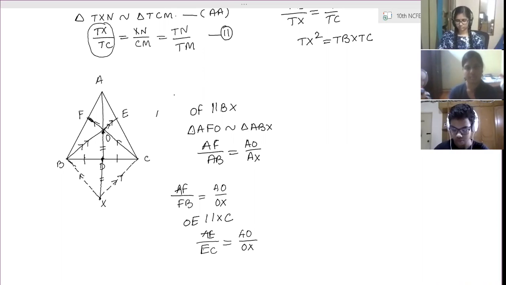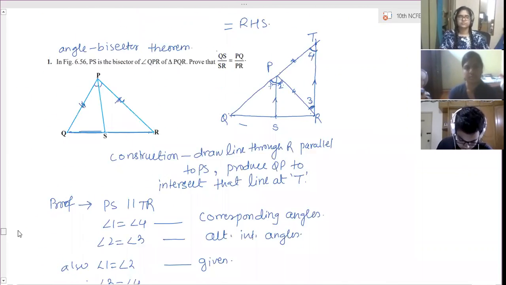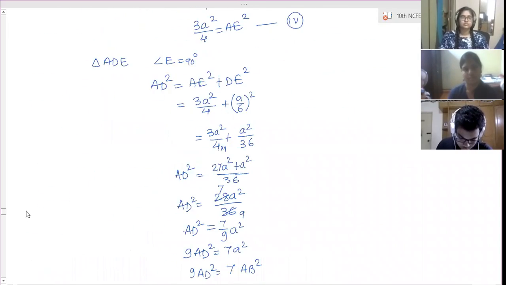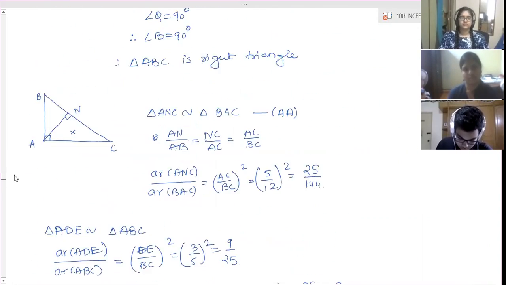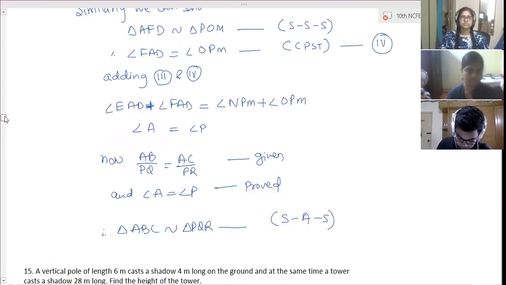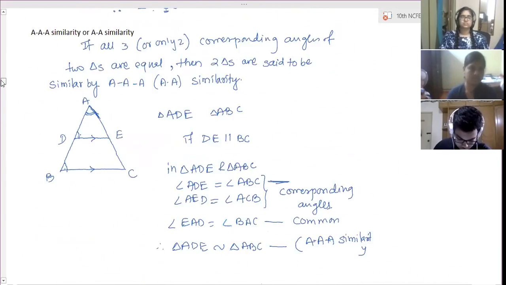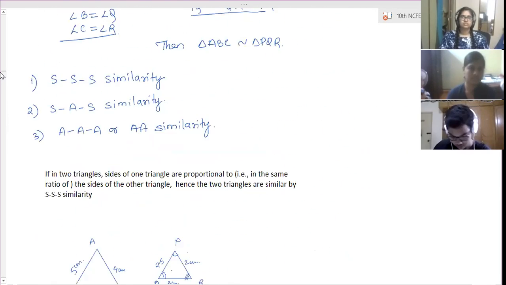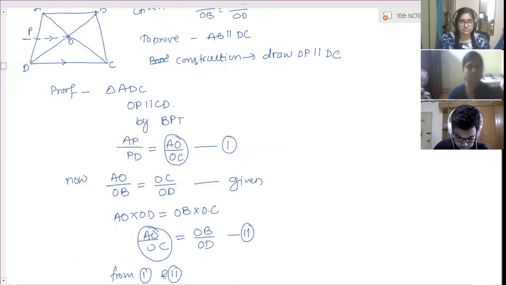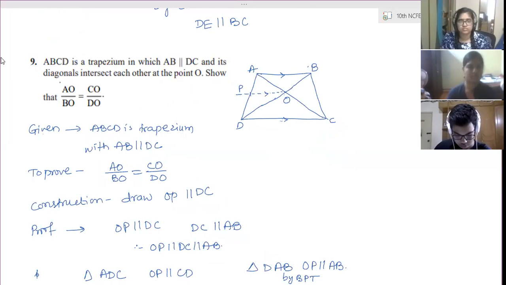What is given? ABCD is a trapezium in which AB is parallel to DC. Its diagonals intersect each other at point O. Show that AO by BO is equal to CO by DO.